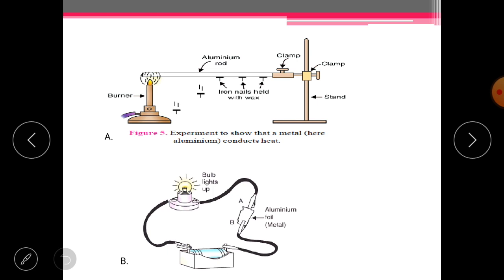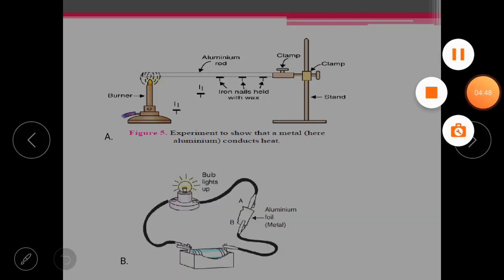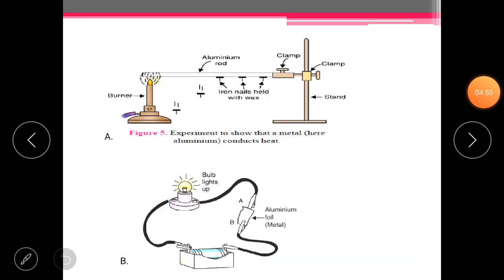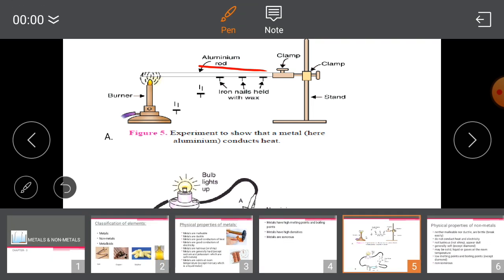Now, here you can see picture A and picture B. These pictures are activities to demonstrate that metals are good conductors of heat and good conductors of electricity. How? Let's see. In picture A you can see that this is a metallic rod, and with the help of wax we have pasted iron nails on it.